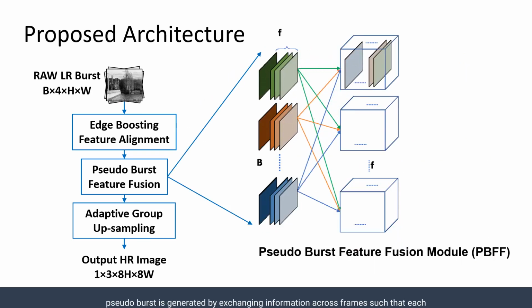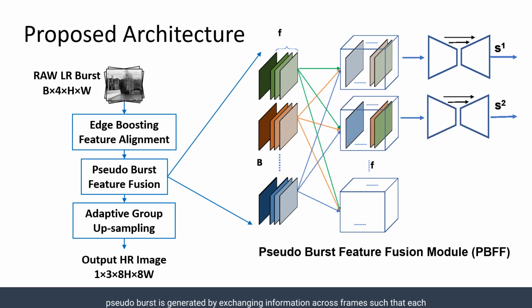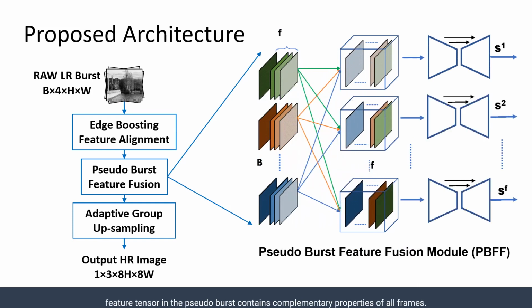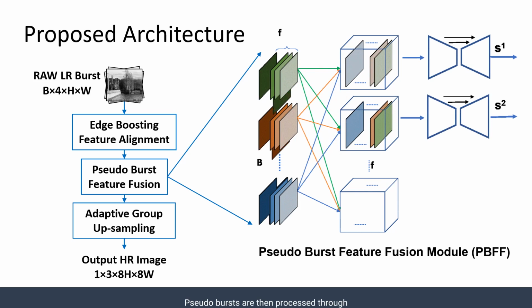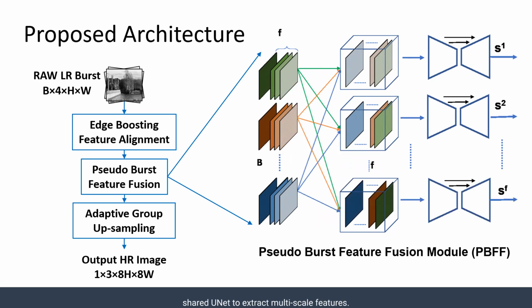Pseudo-burst is generated by exchanging information across frames such that each feature tensor in the pseudo-burst contains complementary properties of all frames. Pseudo-bursts are then processed through shared unit to extract multi-scale features.